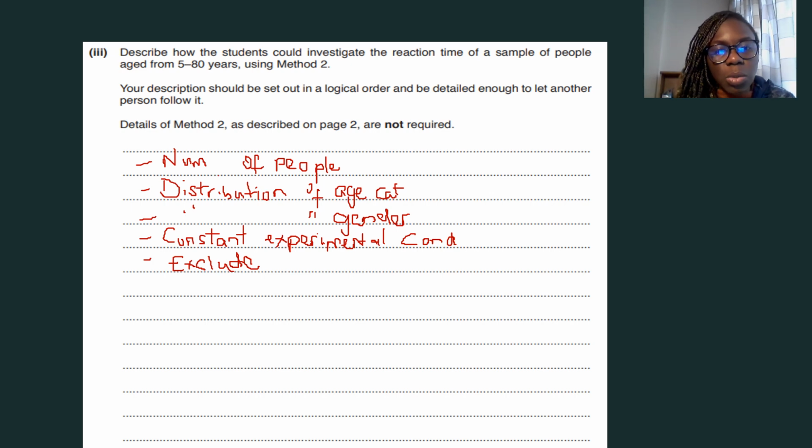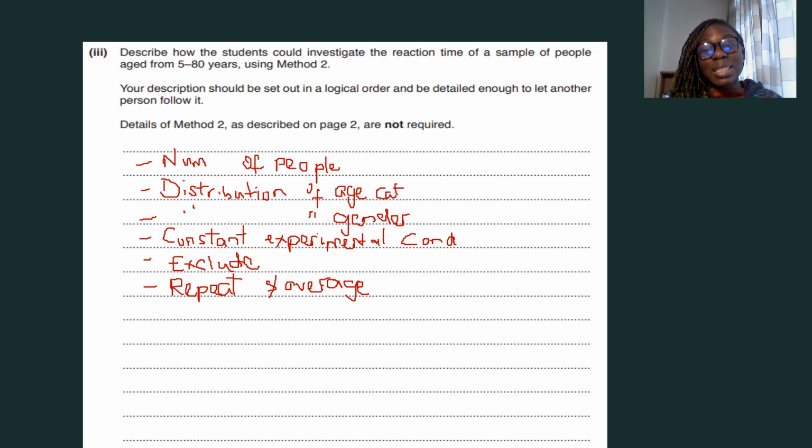So your number 6 would just be to repeat the experiment, not 6 times, repeat 3 times per person and take the mean value. All right, so repeat and average the mean value per person so that you can have a more statistically reliable set of results that you can fall back on. So that is the method question, and I know this is where many students struggle, so I've spent quite a lot of time on this one, but let's press on.